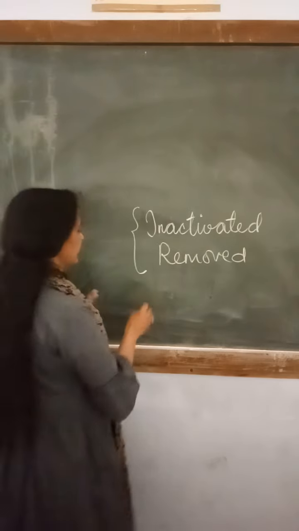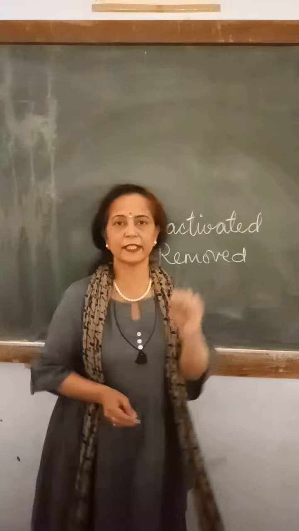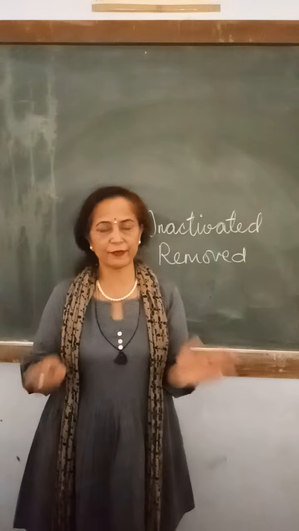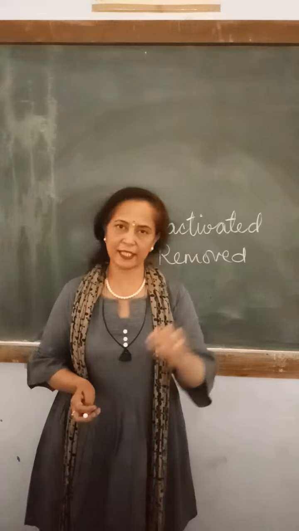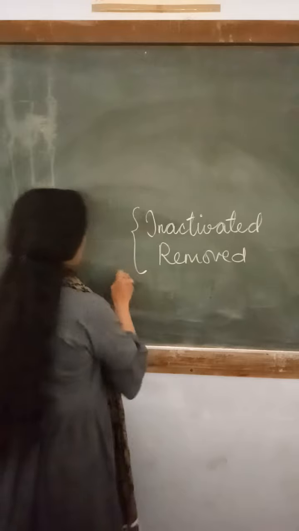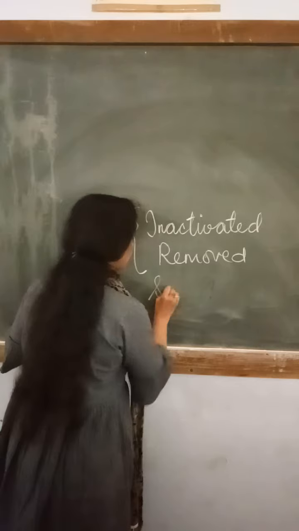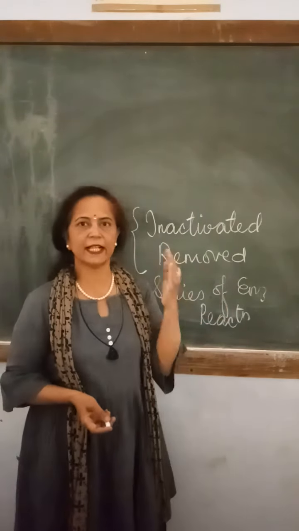Sometimes what happens that there is a cascade of reaction. Sometimes the end product will be found at the end of so many different enzymatic reactions. In that case also we require so many different enzymes, and at that time we require intact cell in which all the enzymes are there and they are working in the series. So at that time also we require whole entire cells of yeast. So we will write like this, that when series of enzymatic reactions are required. Okay. So in that case also we go for whole cell immobilization.